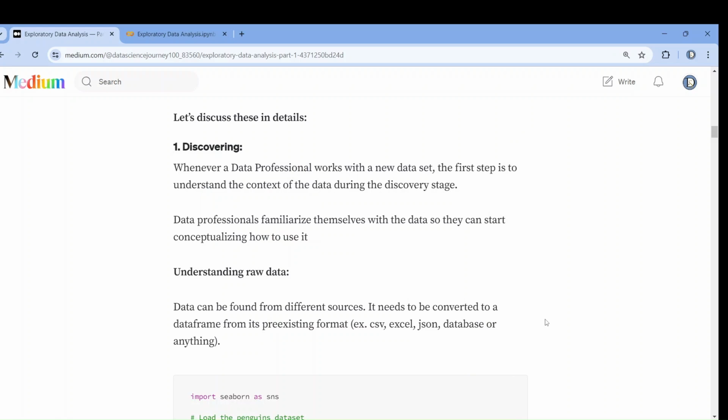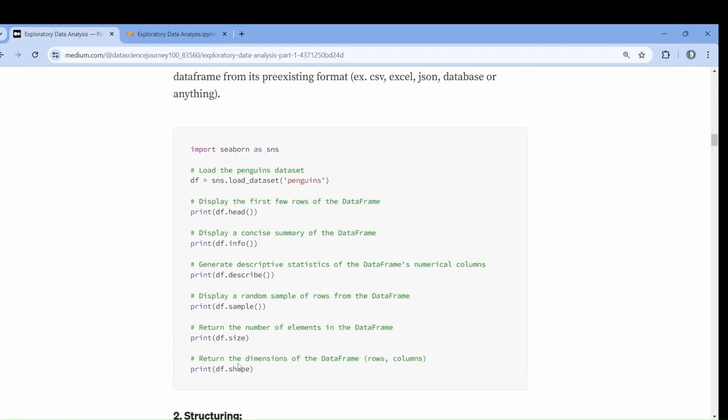Let's continue our EDA session, Exploratory Data Analysis, where we explore the data. So our first step is discovering the new data set. We have to understand the context of the data and get familiarized with the data. Then only can we think about how we can use the data set. Fine, now let's do some discovering.